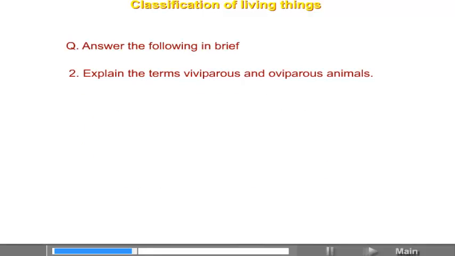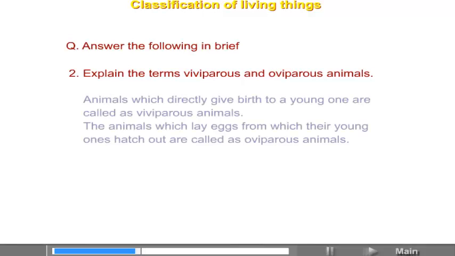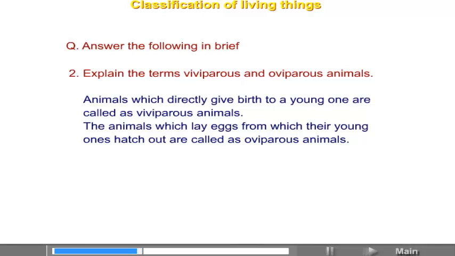Explain the terms viviparous and oviparous animals. Animals which directly give birth to a young one are called viviparous animals. The animals which lay eggs from which their young ones hatch out are called oviparous animals.